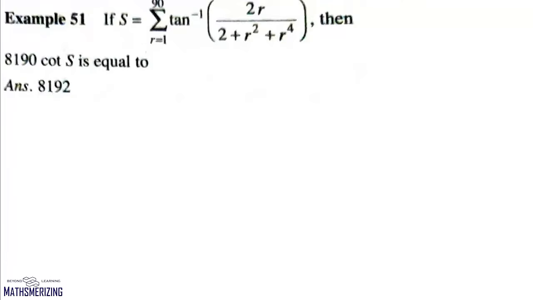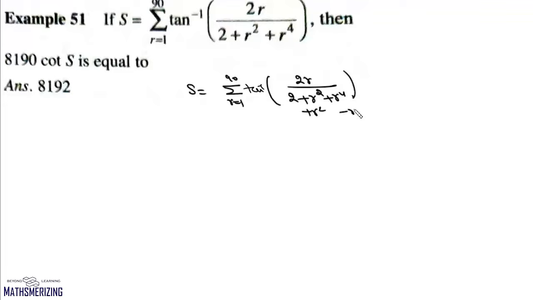Now let us take another problem, and it is this series S is summation r varies from 1 to 90 of 2r upon 2 plus r square plus r to the power 4. Now again we have to introduce a minus sign. Now here what we'll do is, we'll add r square and we'll subtract r square.